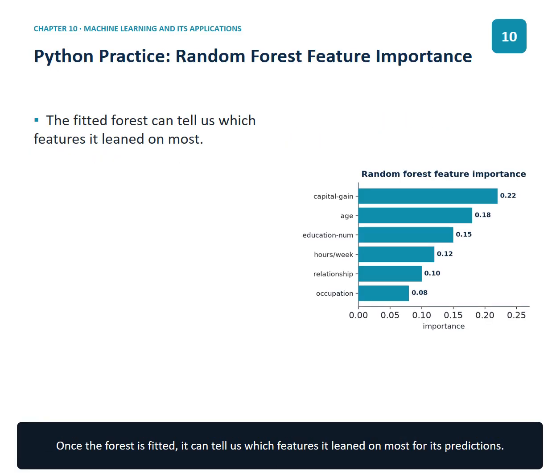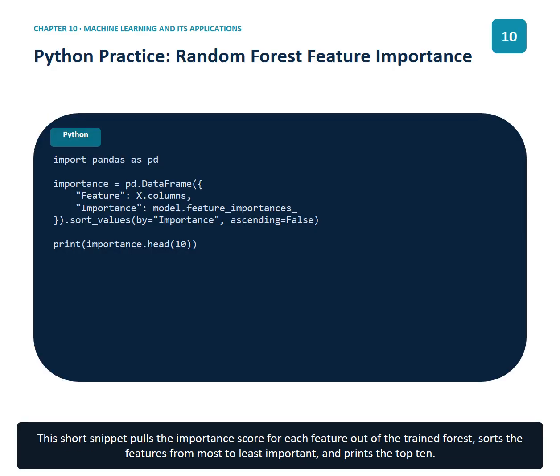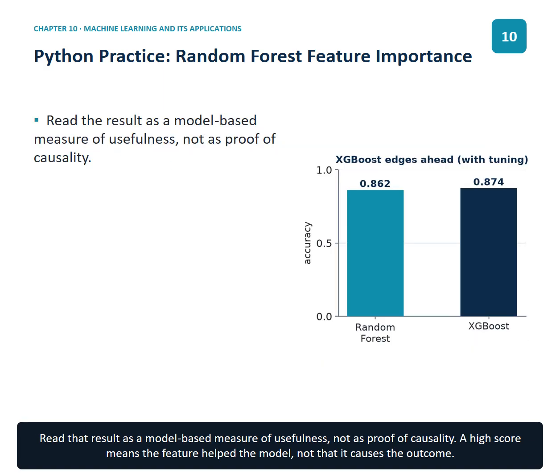Once the forest is fitted, it can tell us which features it leaned on most for its predictions. This short snippet pulls the importance score for each feature out of the trained forest, sorts the features from most to least important, and prints the top 10. Read that result as a model-based measure of usefulness, not as proof of causality. A high score means the feature helped the model, not that it causes the outcome.